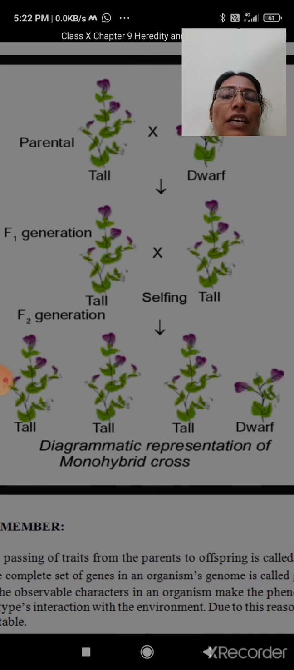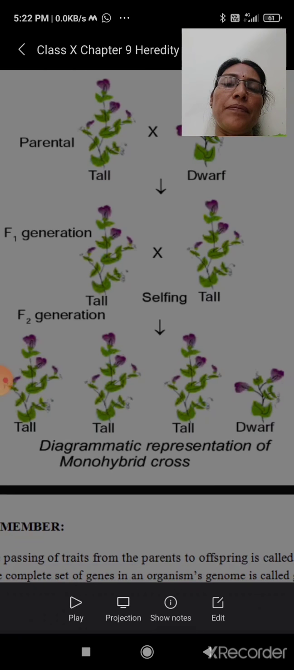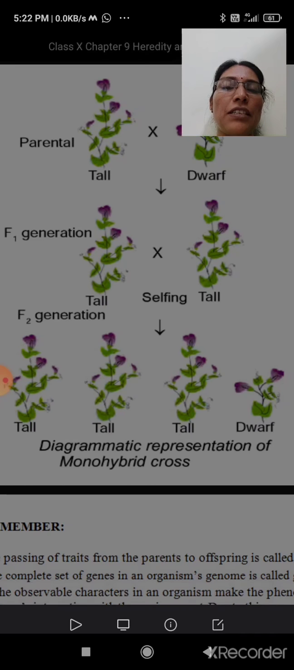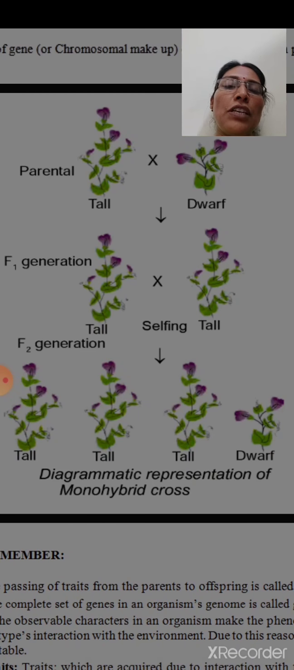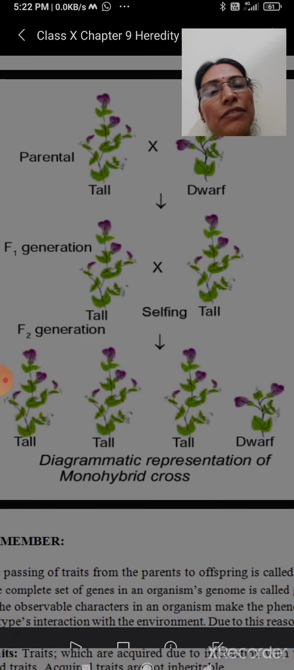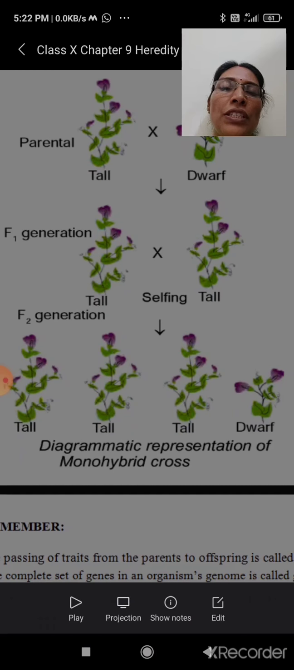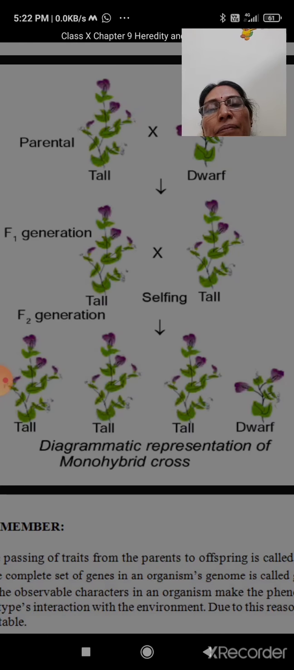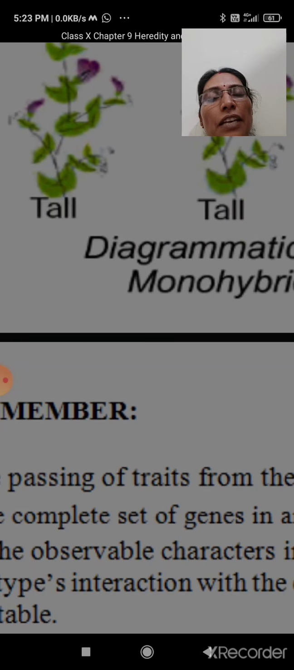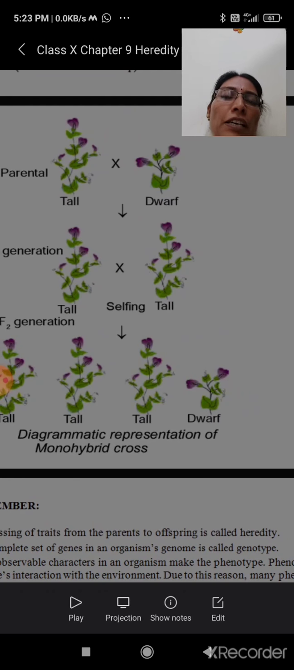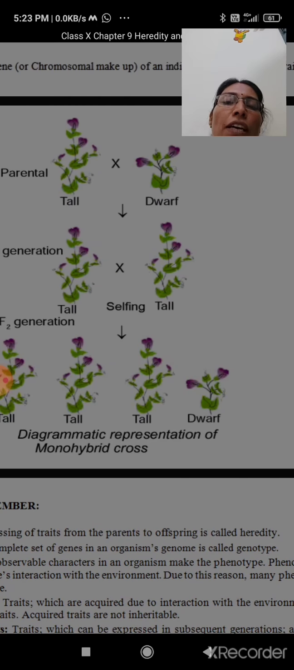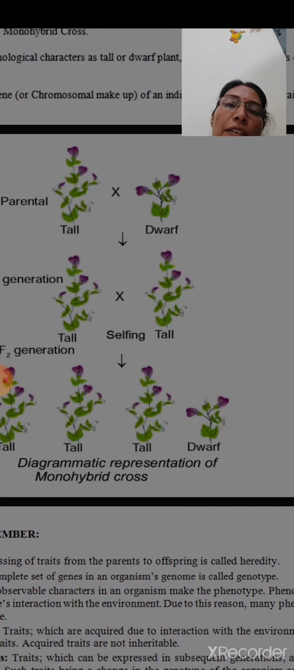To find that out, he allowed them to self-pollinate. Self-pollination means no artificial methods; let them pollinate by themselves. Among themselves, the plants pollinate and fertilization takes place, seeds are produced, and those seeds are collected and planted again. They are the F2 generation plants. Both parents were tall.